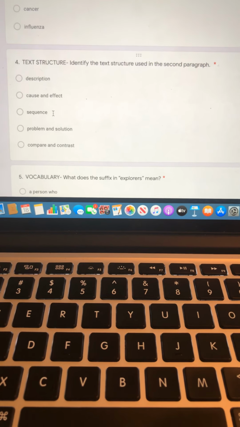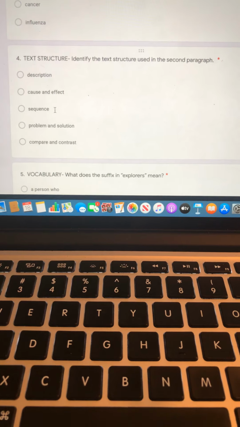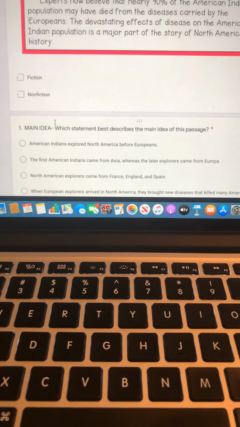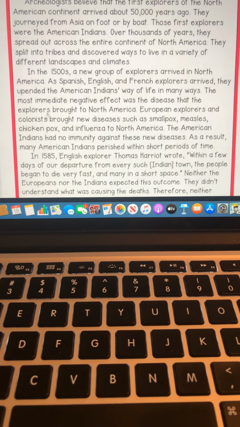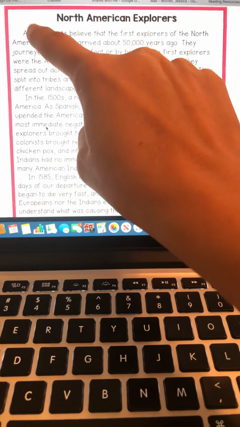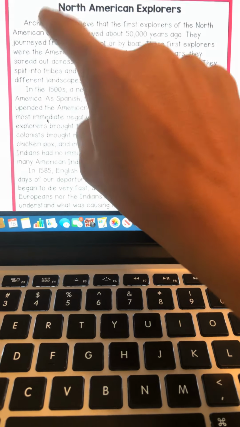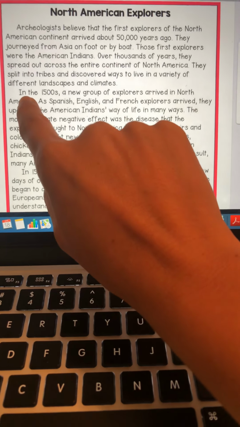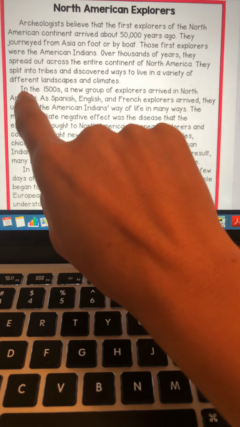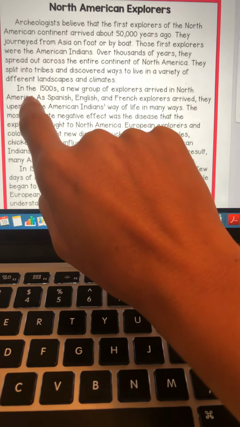Number 4, text structure. Identify the text structure used in the second paragraph. All right, so second paragraph. So the only thing I want you to look at for this answer is the second paragraph. And I am going to see how I tell if it's a new paragraph is whether it's indented. Okay, so I see 1 and I see 2. So the second paragraph starts in the 1500s. So you have to determine the text structure just for this paragraph.